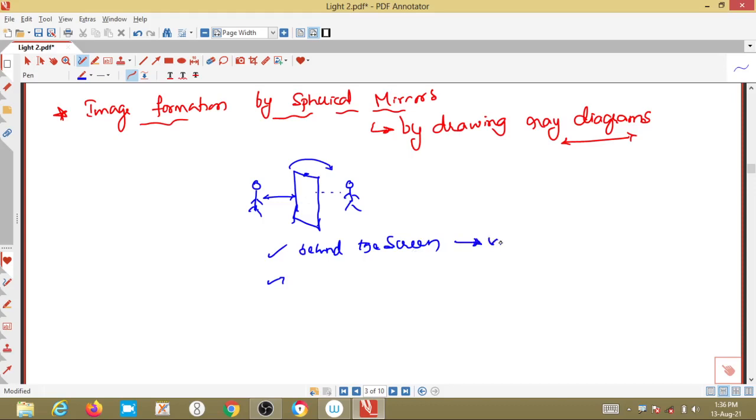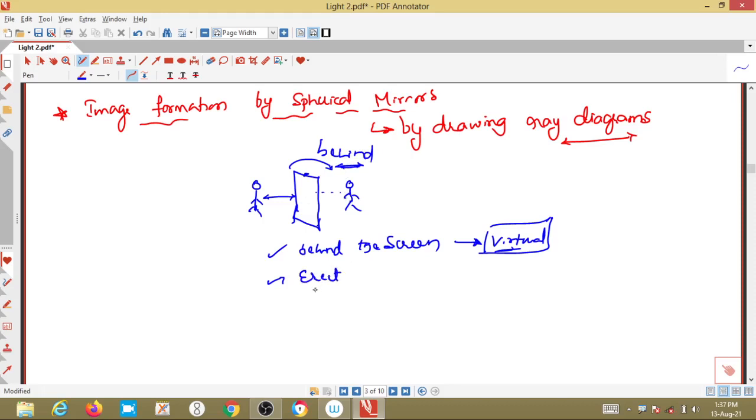Why is it called virtual? We are feeling that the image is formed behind the screen. When the image is formed behind the screen, those types of images we call virtual images, and it is erect.